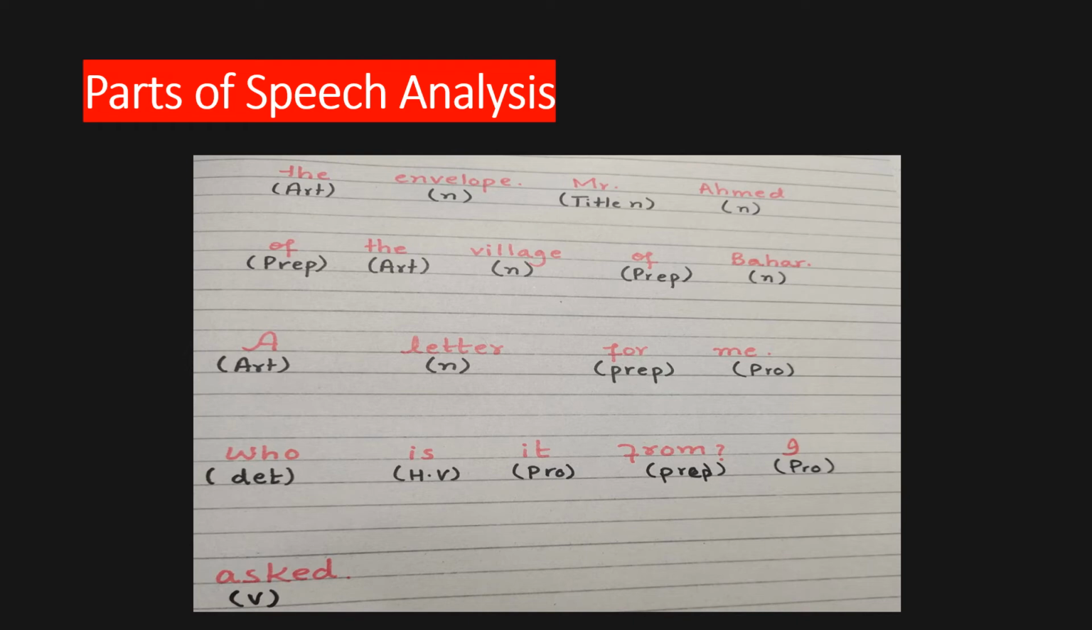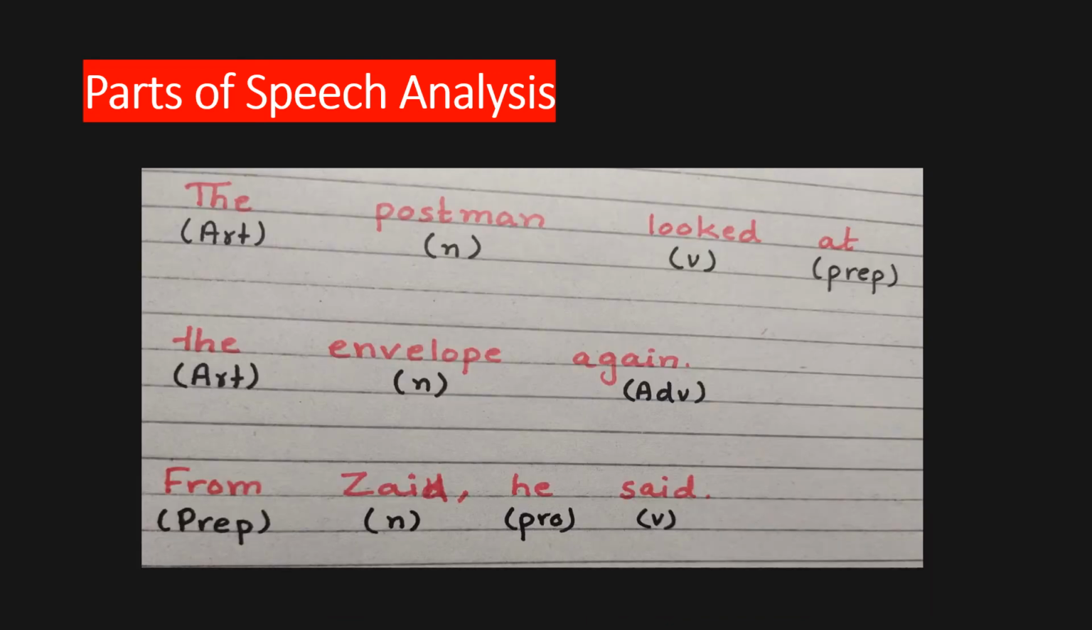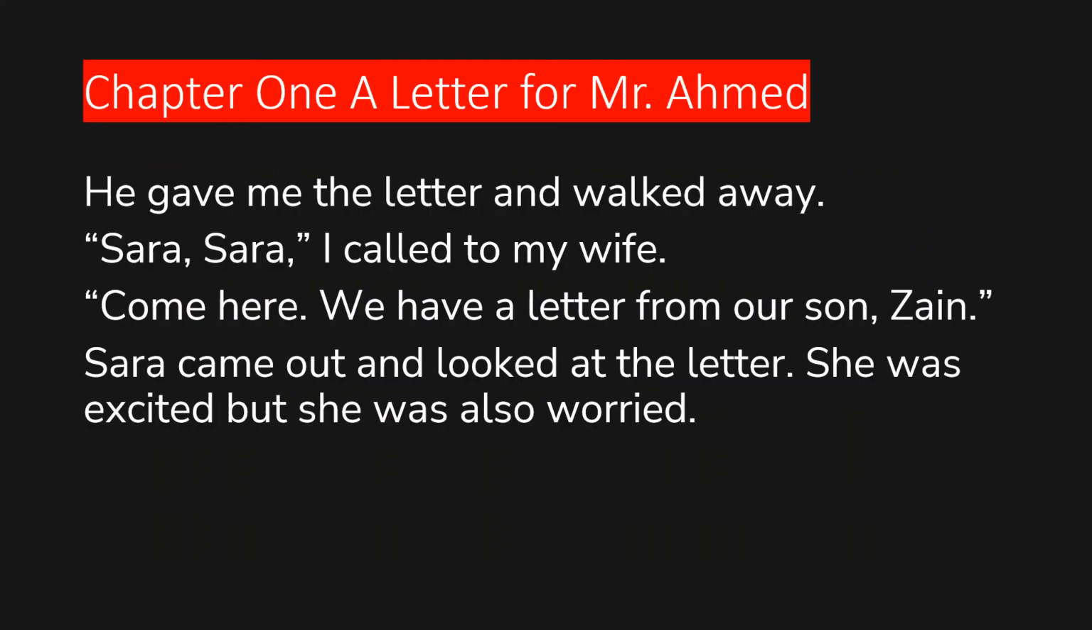Who is again determiner, is the helping verb, it is pronoun, from is preposition, I is pronoun and asked is the verb. The is an article, postman is the noun, looked is the verb, at is the preposition, the is article, envelope is noun and again is the adverb. From is preposition, Zan is noun, he is pronoun and said is the verb.